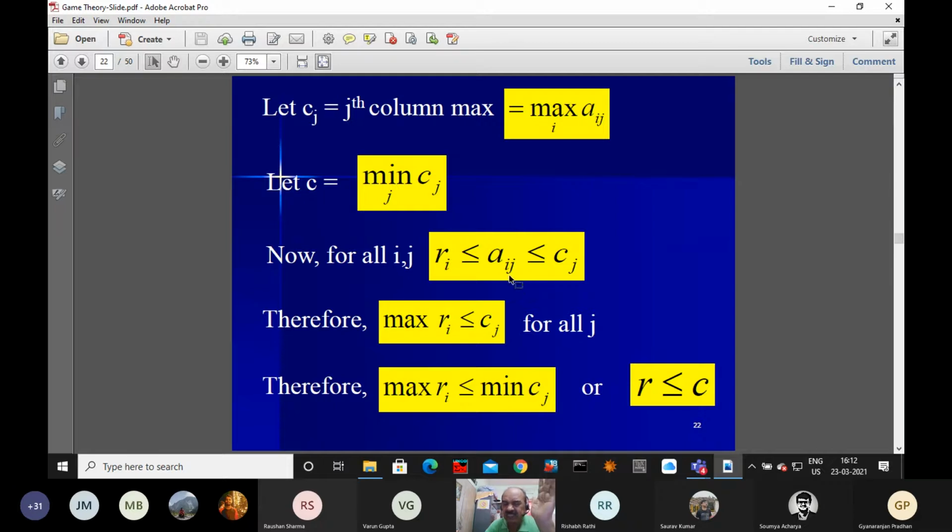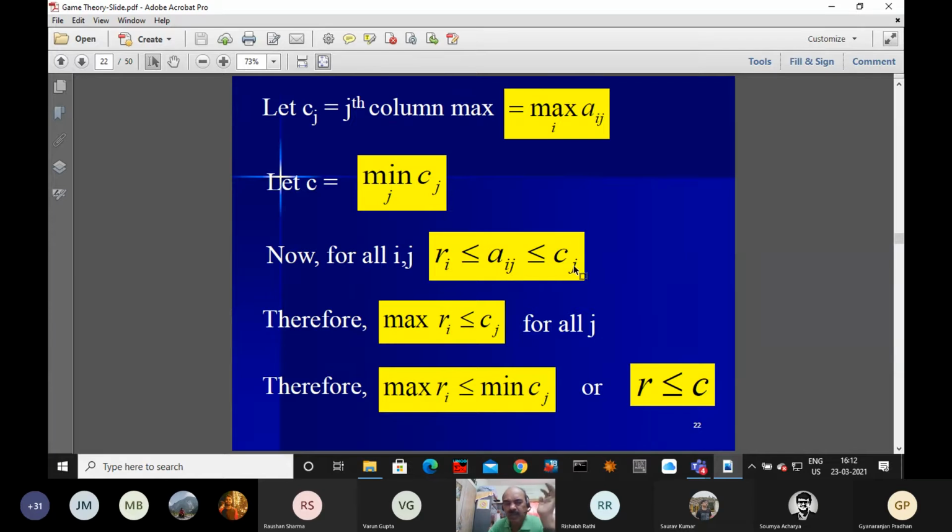This Aij, since it is an element of the jth column, is certainly less than or equal to Cj. The jth column elements all are less than or equal to Cj. So since Aij is also an element of the jth column, I can write Aij is less than or equal to Cj.